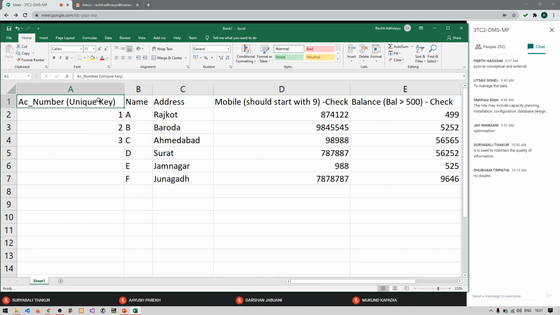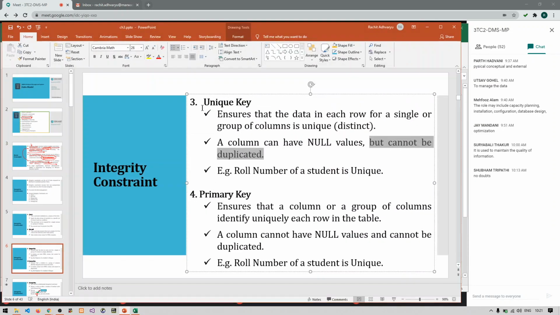So instead of this unique key, what we are using nowadays is primary key. Primary key is similar to your unique key. It ensures that a column or a group of columns have different or unique values or unique records. But the primary key cannot have null values as well as it cannot be duplicated. So the drawback of unique key has been overcome in primary key. That is the reason why we are using primary key nowadays.